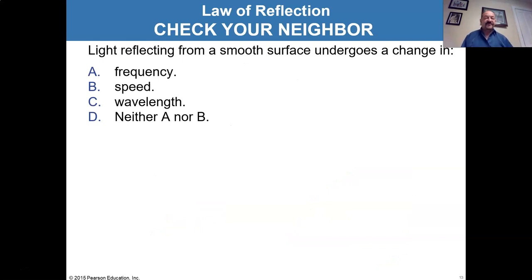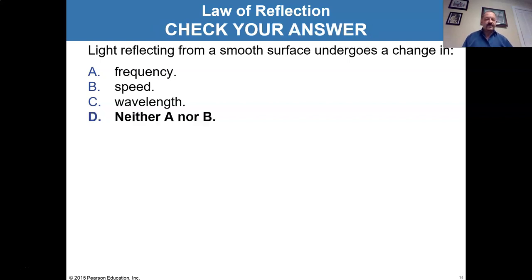All right, so light reflecting from a smooth surface undergoes a change in frequency, speed, wavelength, neither A nor B. Now, we didn't cover all of this, but I'm going to tell you that reflecting light is exactly like the light that hit the surface. When it bounces off, it comes back to your eyes. Your book describes this as similar to the transmission of light through glass, where an atom will pick it up real quick, it'll absorb that photon momentarily, and then immediately spit it out.